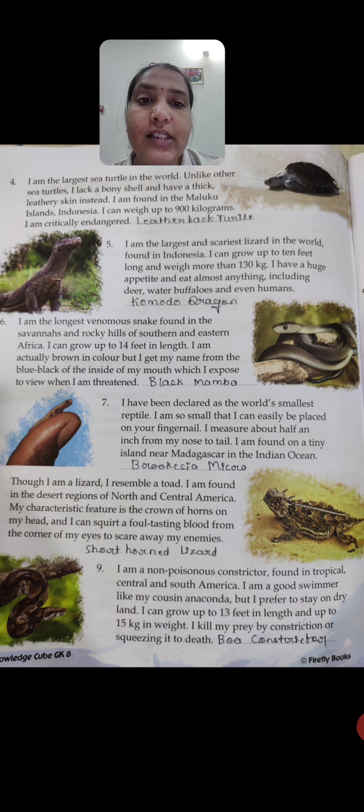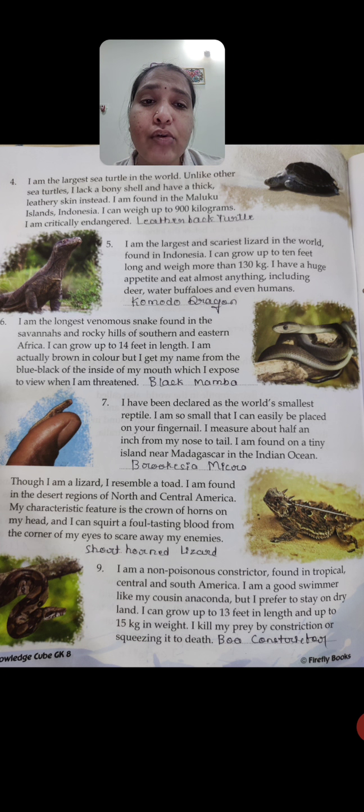We can find this in Indonesia, and it can grow up to 10 feet long, and it weighs 130 kg, and it has a huge appetite and eats almost anything. That means it eats small insects, including deer, water buffaloes, and even humans.